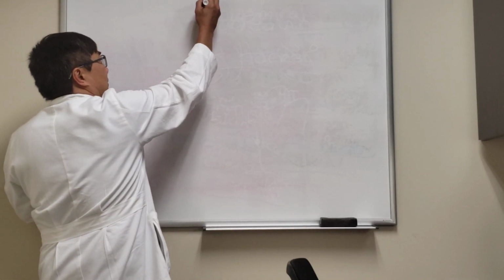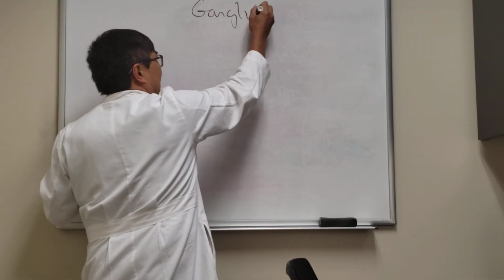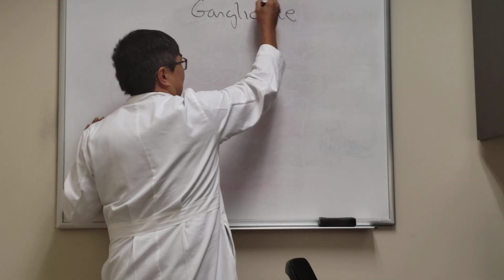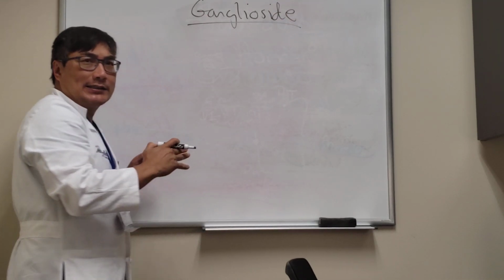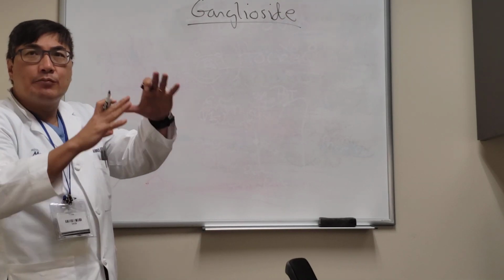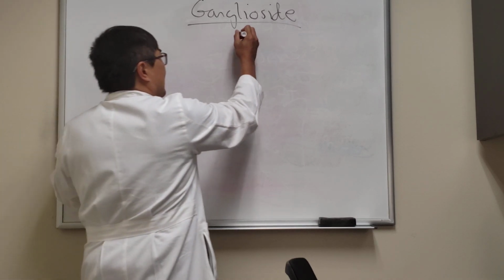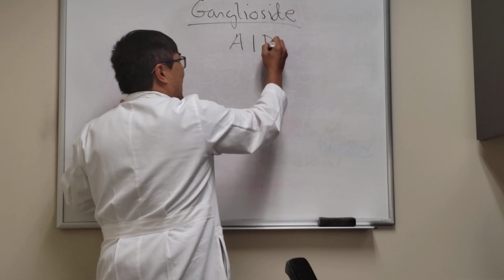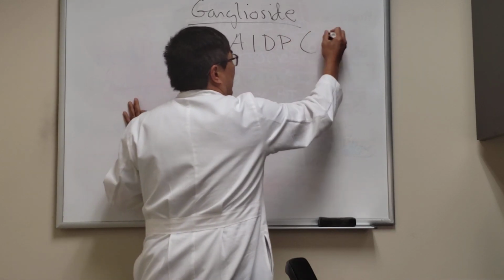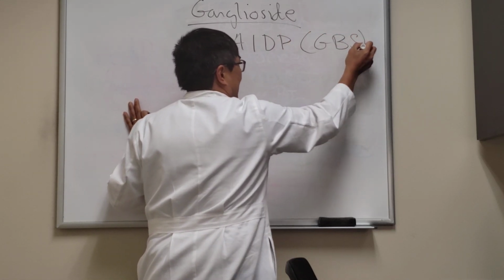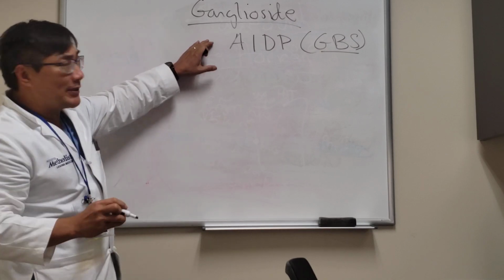So we're going to be talking about ganglioside-related autoimmune antibody-mediated cross-reactivity and molecular mimicry producing neuro-ophthalmic syndromes. The prototype is the acute inflammatory demyelinating polyneuropathy, which is called Guillain-Barré syndrome. The Guillain-Barré syndrome is characterized by